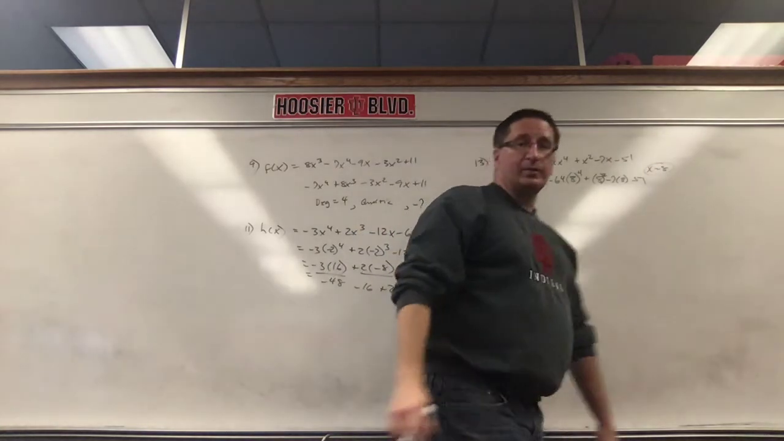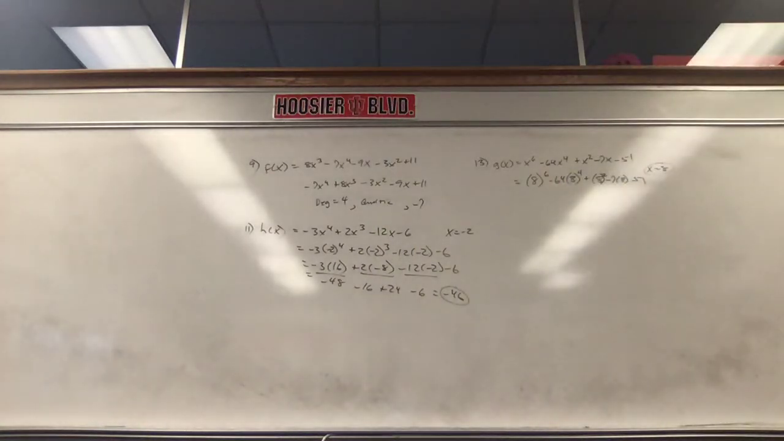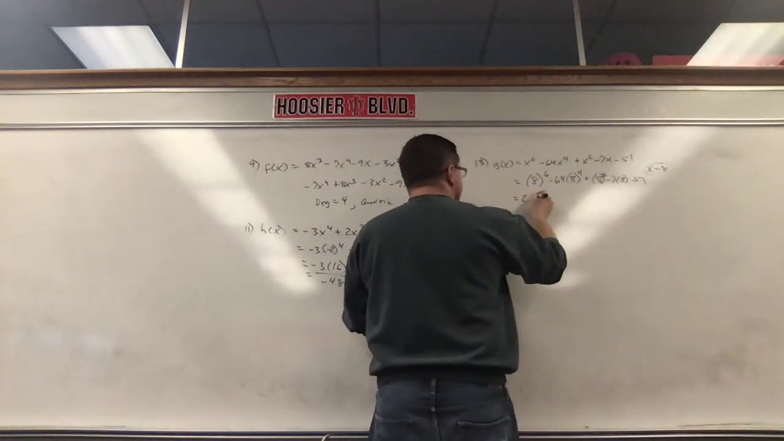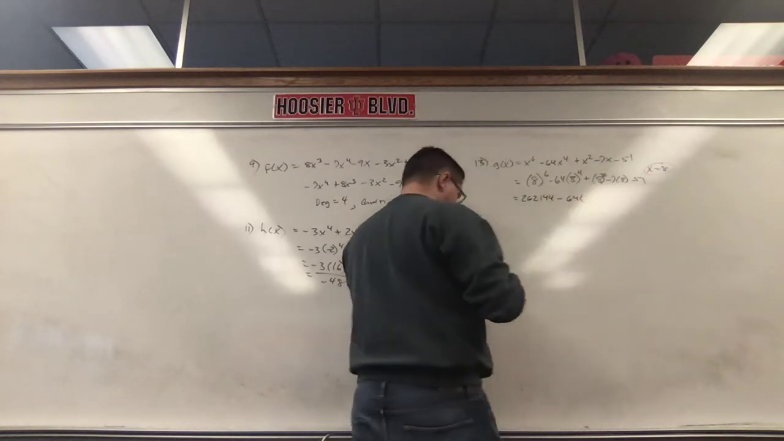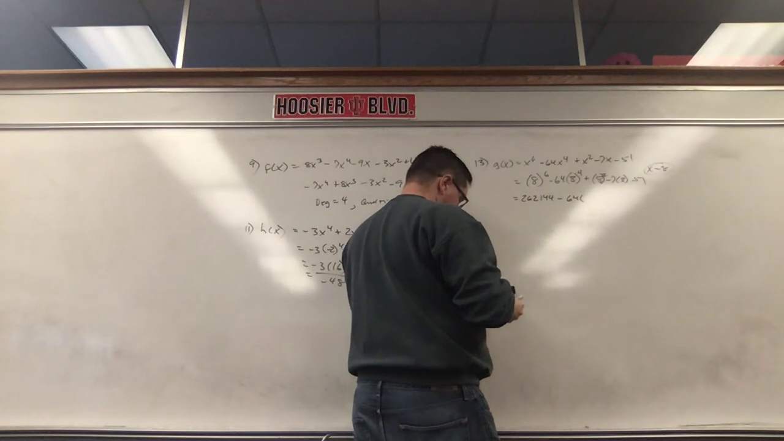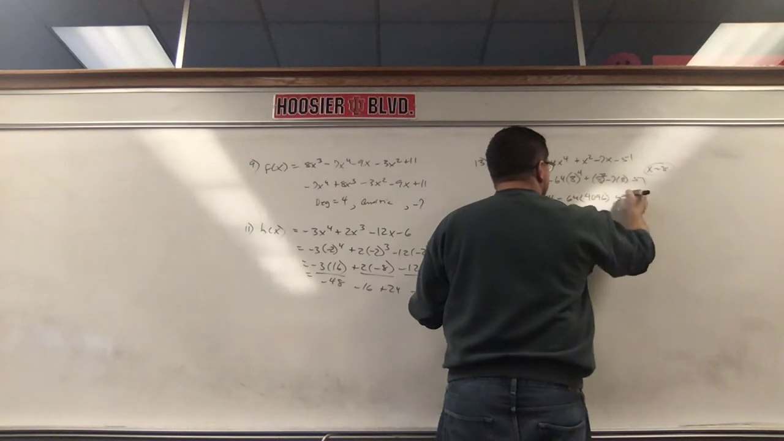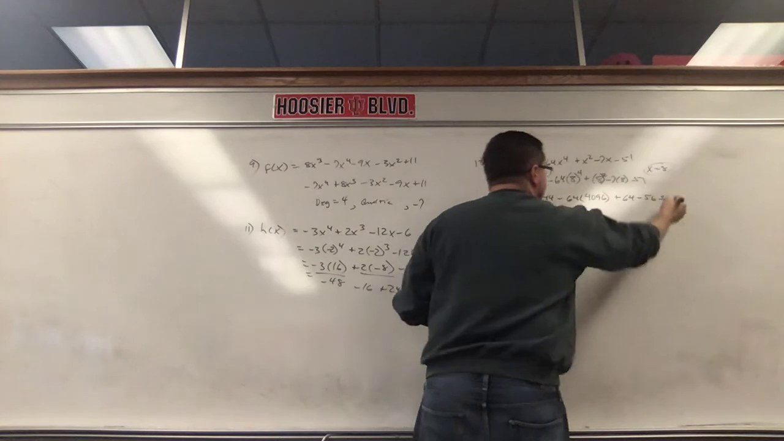8 to the 6th, I'll tell you what, I do not know what that is. So give me a second here, I got a calculator. 8 to the 6th, and that's not 48, it's not 8 times 6, it's 8 times 8 times 8 times 8 times 8 times 8. So 8 to the 6th, ooh, big number, 262,144. Minus 64 times 8 to the 4th is 4096, plus 8 squared is 64, 7 times 8 is 56, minus 51.